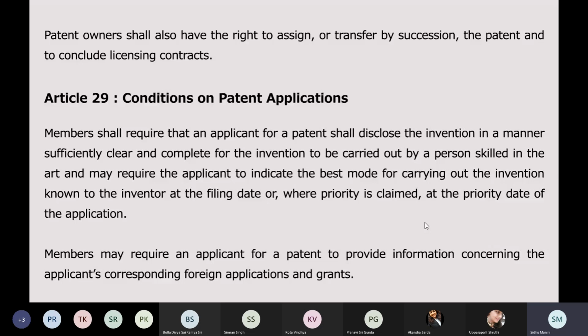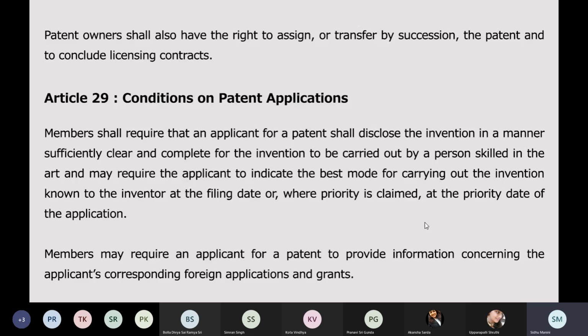So the members shall require, and this is a mandatory condition, that's why the Indian Act also has a provision on disclosure, because TRIPS has mandated that this has to be there. So members shall require that an applicant for a patent shall disclose the invention in a manner sufficiently clear and complete. So clarity has to be there, it should be full-fledged disclosure, for the invention to be carried out by a person skilled in the art, and may require the applicant to indicate the best mode for carrying out the invention.